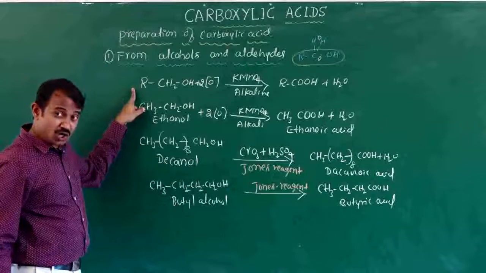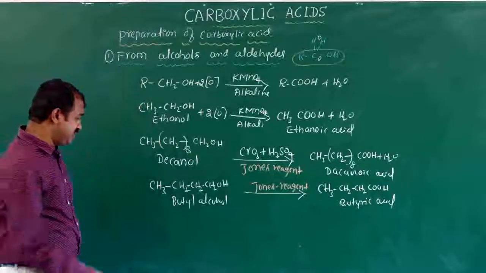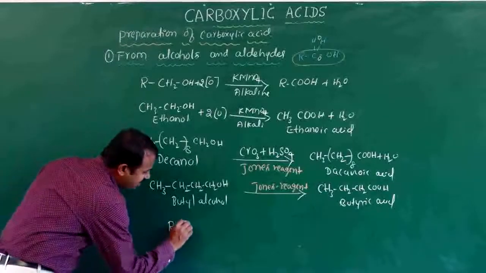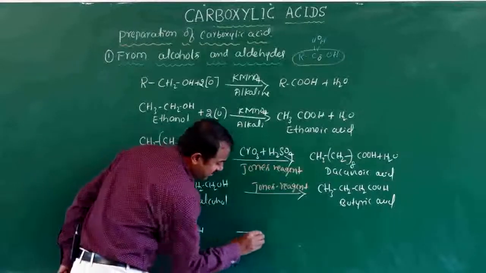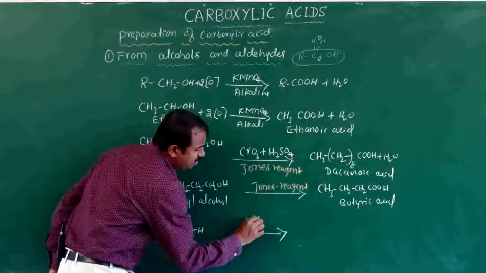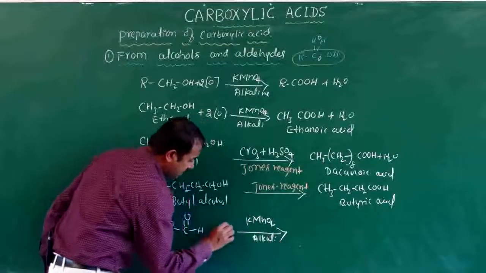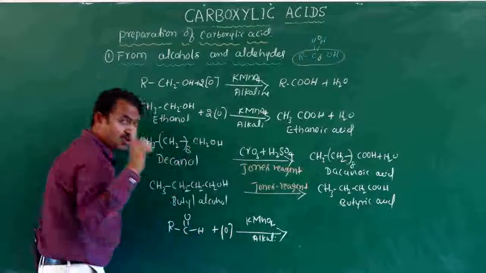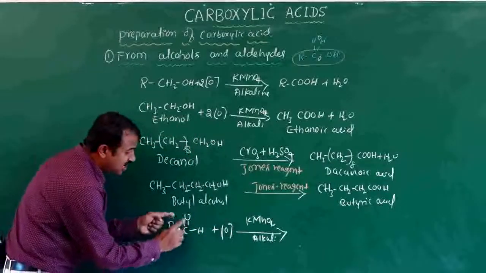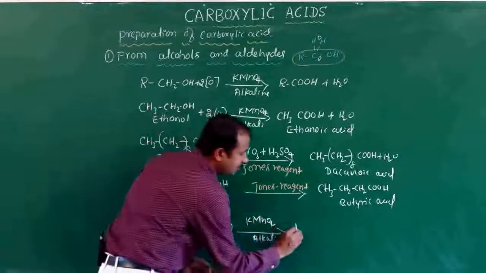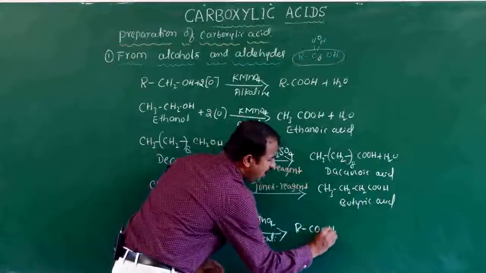These are the preparations of carboxylic acid from alcohol. Now take an aldehyde, whose general formula is RCHO. An aldehyde is also oxidized with potassium permanganate solution in presence of alkali media. How many oxygens are given? Only 1 oxygen, giving RCOOH.